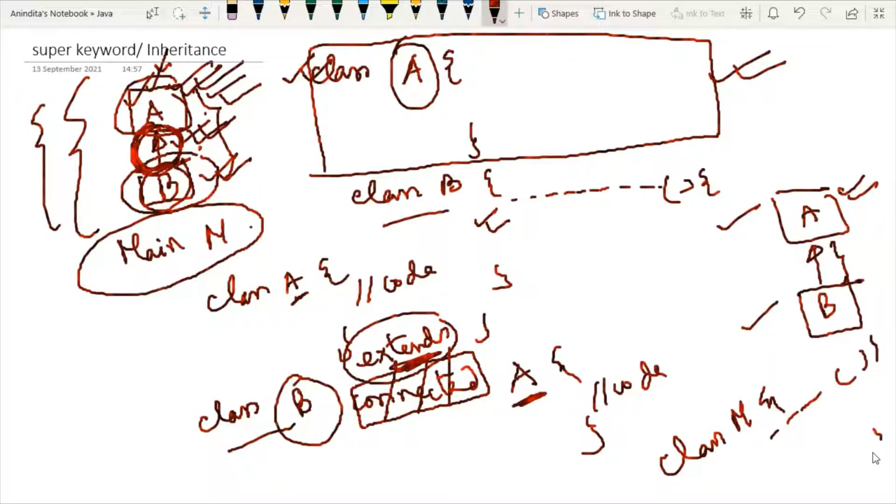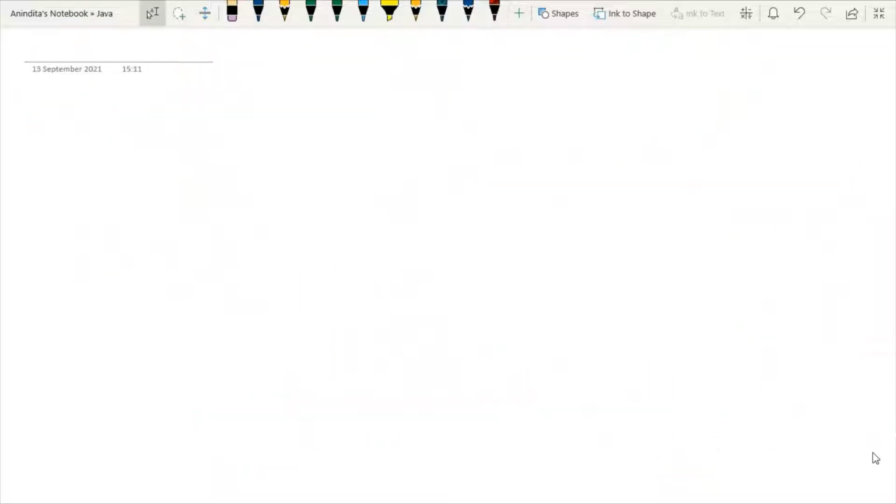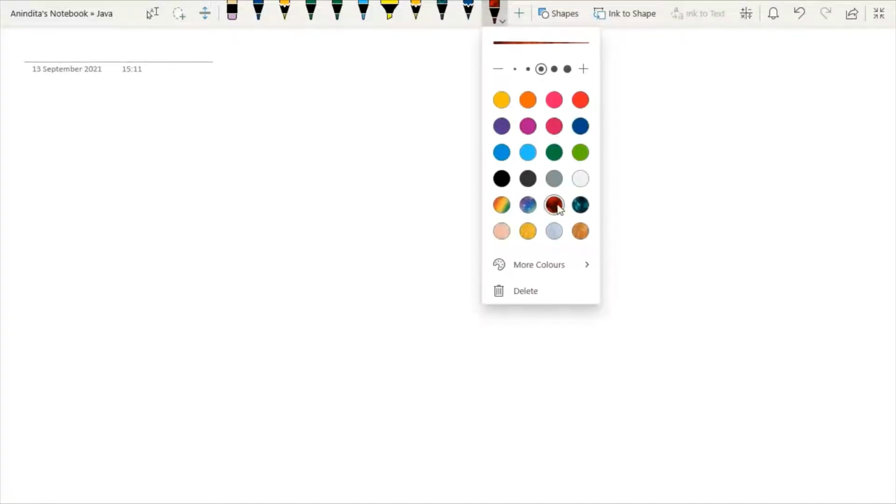Right? So according to our discussion, it is now clear that we are learning inheritance in Java, and inheritance means we will have more than one class and those classes will be connected with each other. Now I am coming to the technical part in more detail. Whenever I am talking about inheritance, there are three terms which are totally related with this concept. So what are these three terms? Let me draw the block diagram again.